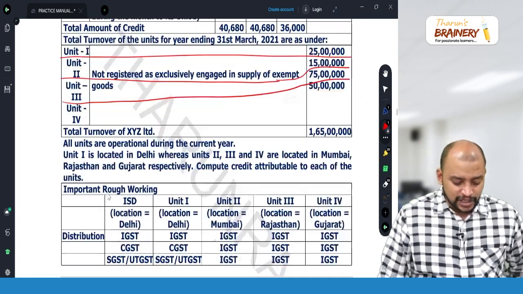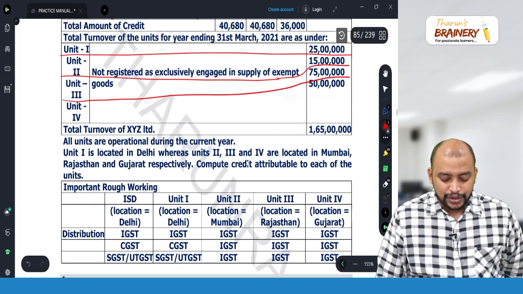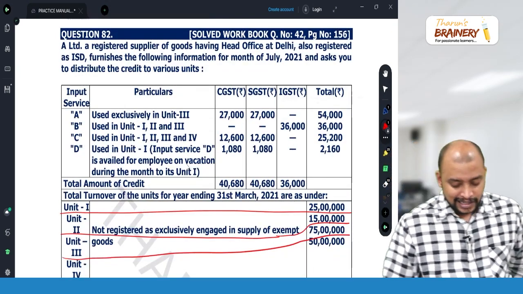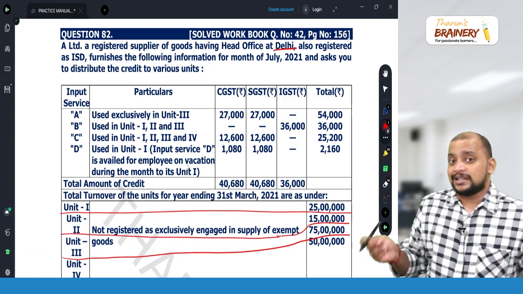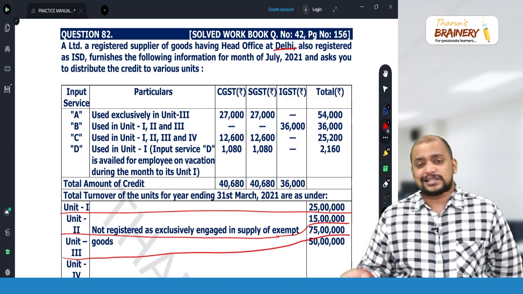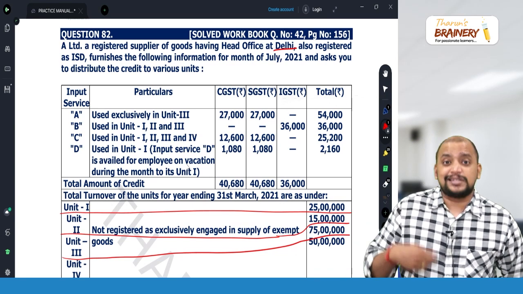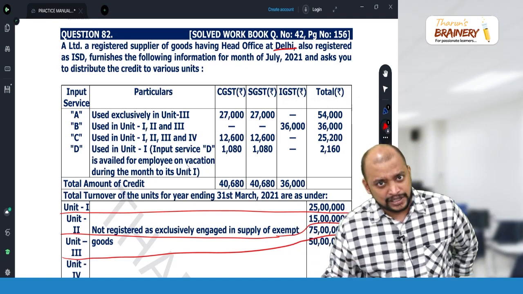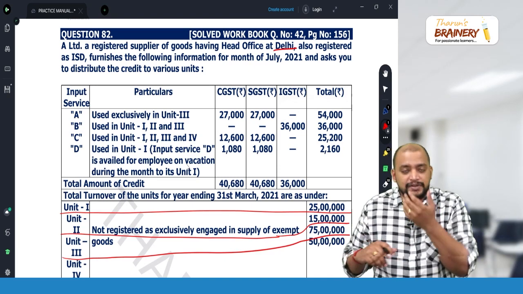So where is unit 1 located? Unit 1 is located in Delhi, whereas units 2, 3 and 4 are located in Mumbai. Where is the head office located? Delhi. So for unit 1, CGST is distributed as CGST, SGST as SGST, IGST as IGST. But for the other 3 units, CGST, SGST and IGST, everything will be distributed as IGST credit only. So while preparing the table itself, please have some clarity.